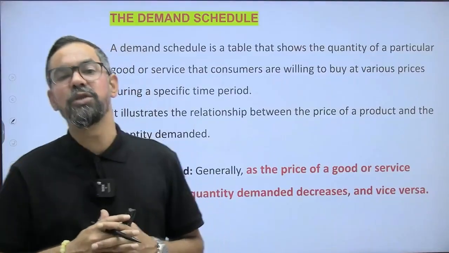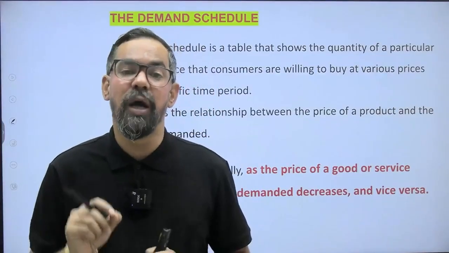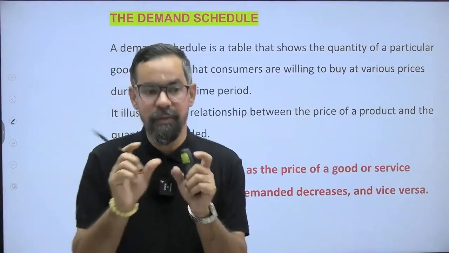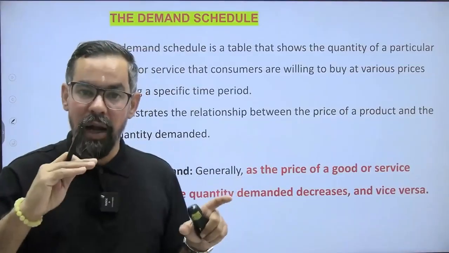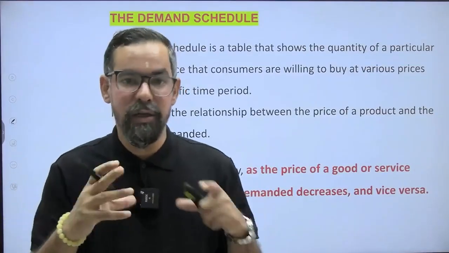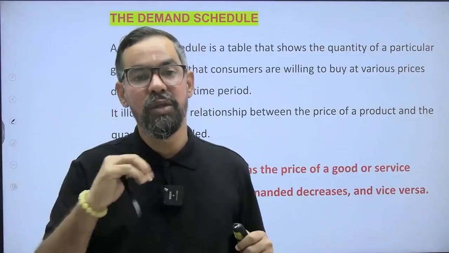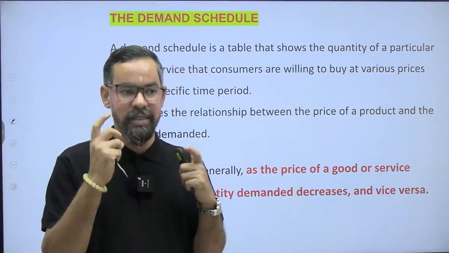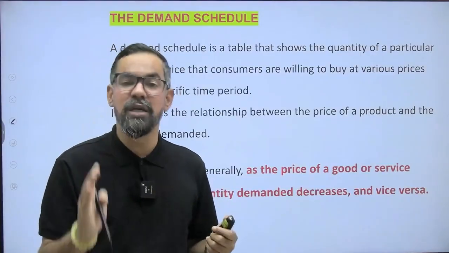When it comes to the demand schedule, it is all about the relationship between price and quantity, right? The basic crux of demand and supply is that demand is decided by consumers. When it comes to supply, the decision makers are basically sellers, the enterprises or the businesses.